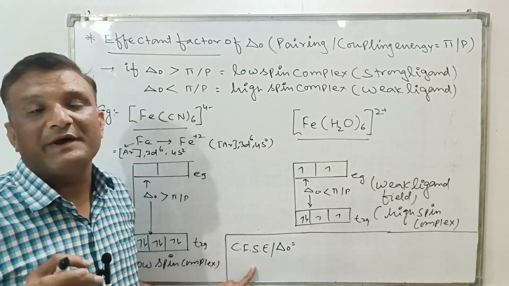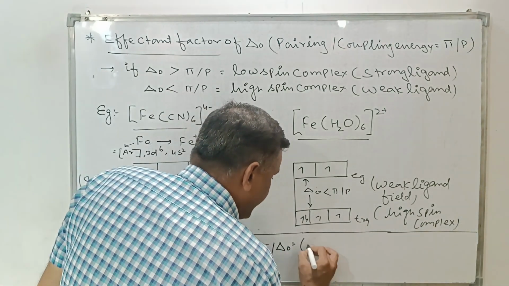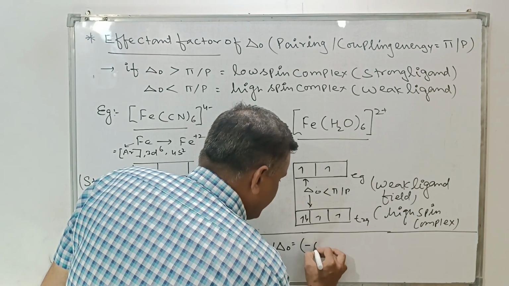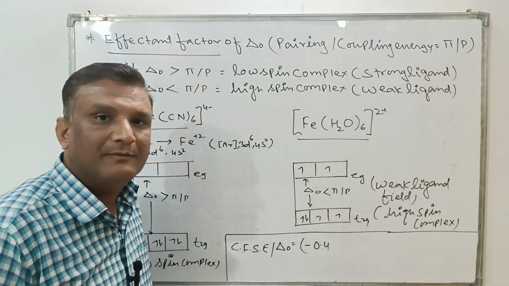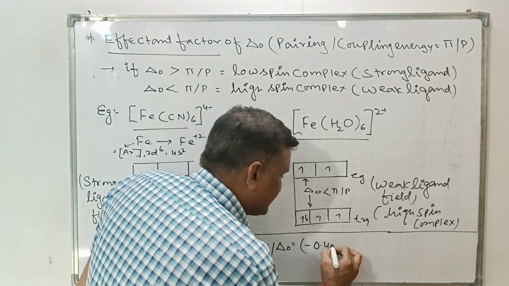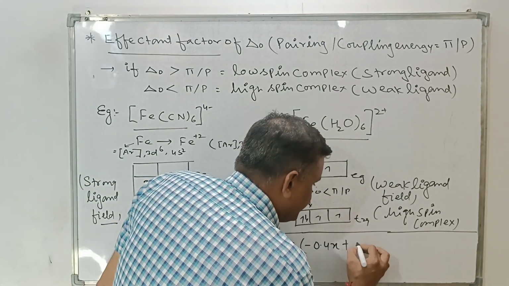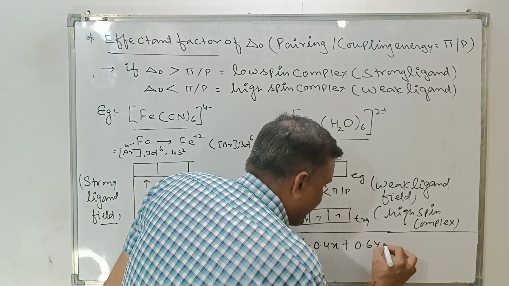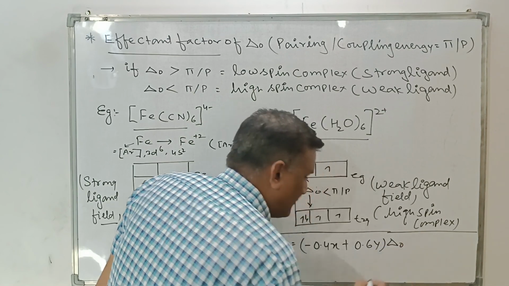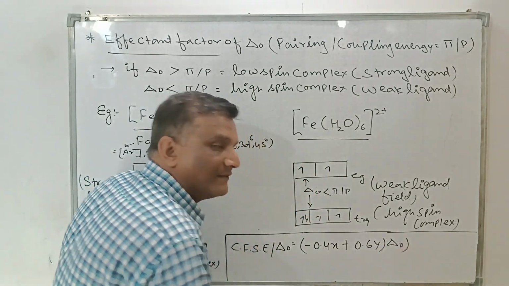We can take the formula: minus 0.4 x plus 0.6 y, times del O.